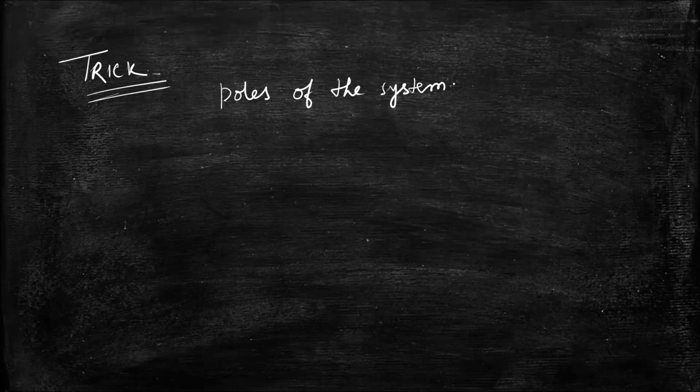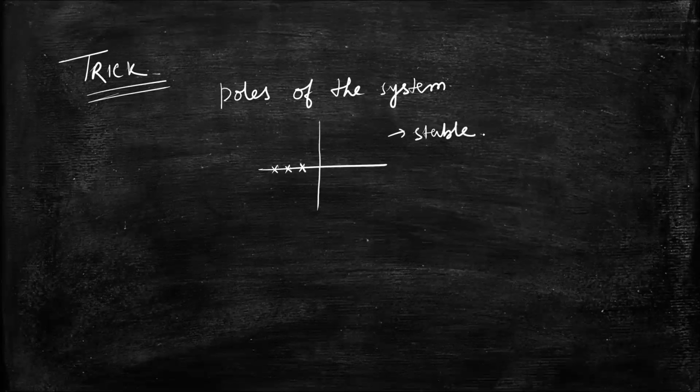So the poles have to be found, calculated, and if all the poles are lying on the negative side or left hand side of the s-plane, then the system is known as a stable system. Suppose in a given system, if any pole is situated in the right hand side of the s-plane or in the positive axis of x, then that system will be unstable.